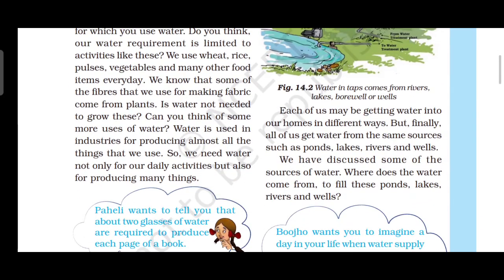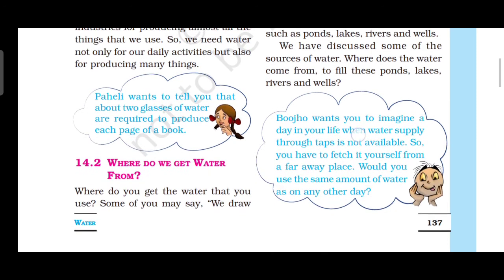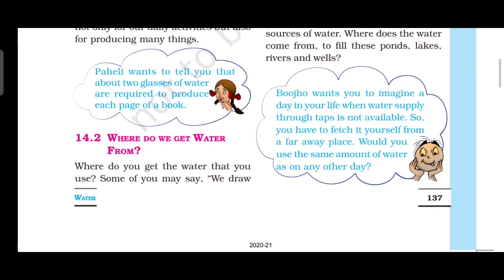Then the next topic is, where do we get water from? From which places are we getting water? We are getting water from a river, spring, pond, well, or a hand pump, right? Then similarly, you may think that water comes from taps. The water that we get from taps is also drawn from a lake, river, or well. Okay.